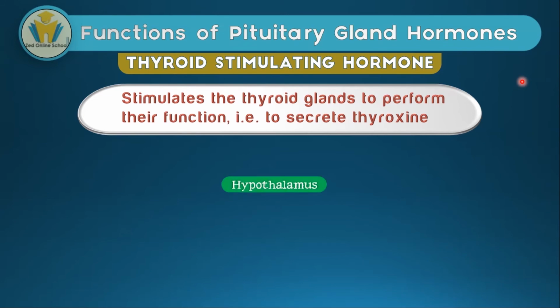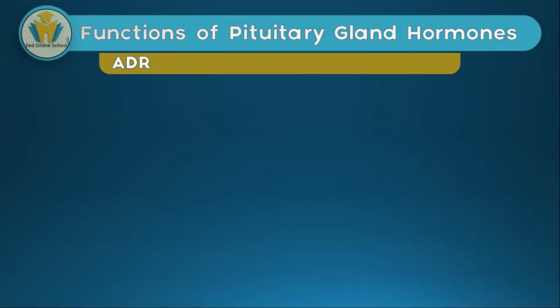So we have the hypothalamus sending down a special hormone through a special blood system, and then when that hormone reaches the anterior pituitary, it causes the anterior pituitary to secrete thyroid stimulating hormone. Then when thyroid stimulating hormone travels through the blood circulatory system and reaches the thyroid glands, it causes the thyroid glands to secrete thyroxine. The next hormone is adrenocorticotrophic hormone.